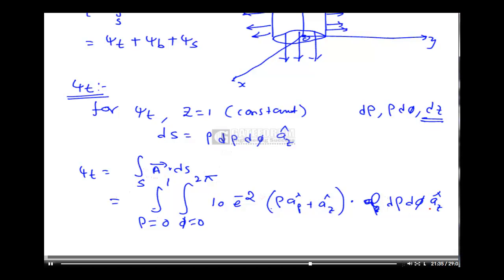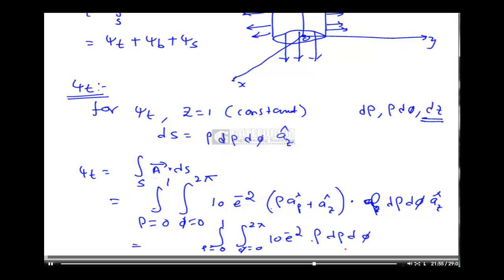Since it has az, this component vanishes, only az component remains. That is nothing but integration rho is equal to 0 to 1, phi is equal to 0 to 2 pi, 10 e power minus 2, into rho d rho d phi.